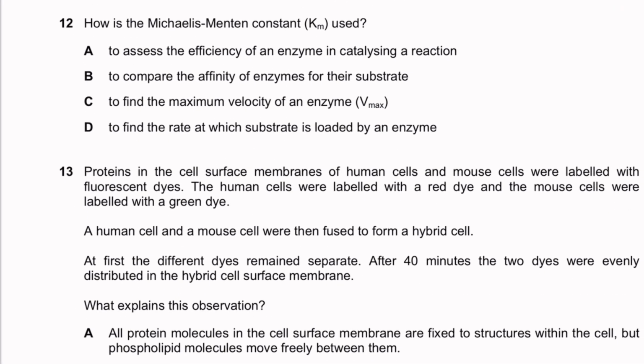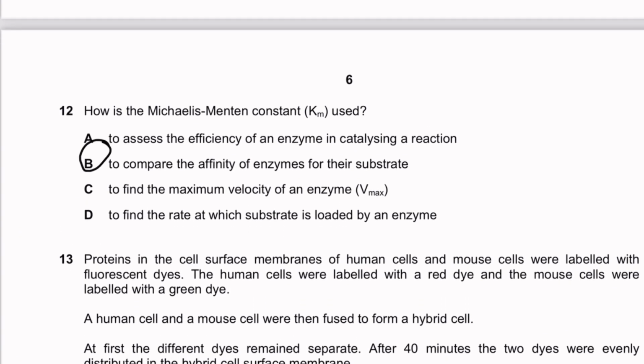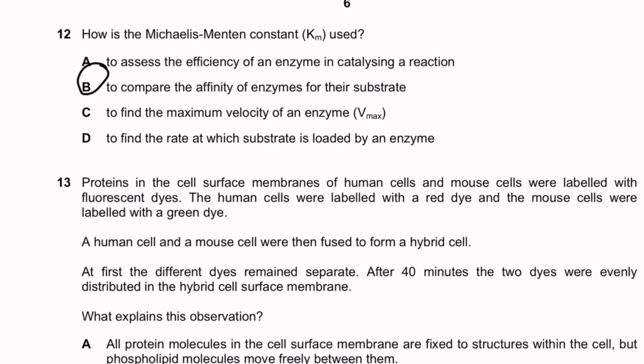How is the Michaelis-Menten constant used? To assess the efficiency of an enzyme in catalyzing a reaction, to compare the affinity of enzymes to their substrate, to find the maximum velocity of an enzyme, or to find the rate at which the substrate is loaded by an enzyme. It's actually to compare the affinity of the enzyme for the substrate. How is the Km used?